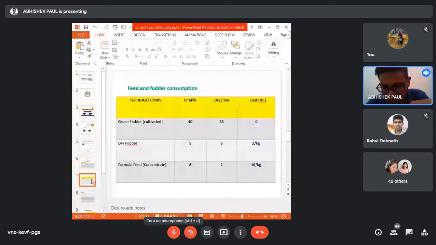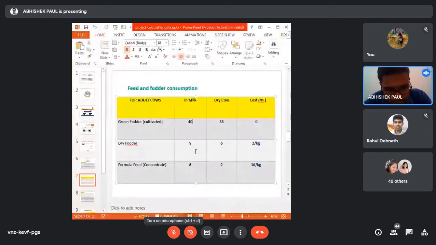Now you see the feed cost chart. This is the amount required of green fodder as well as dry fodder as well as the concentrate. This column is the feed requirement for milch cattle, this is for dry cattle, and this is the cost. For milch cattle, the green fodder we need to provide is 40 kg. For dry cow, the green fodder requirement is 35 kg. Please note it down.